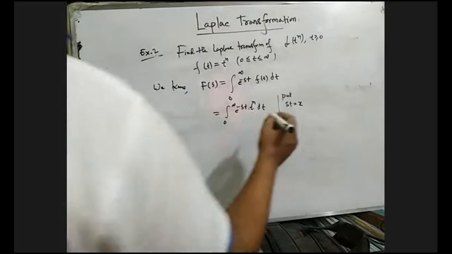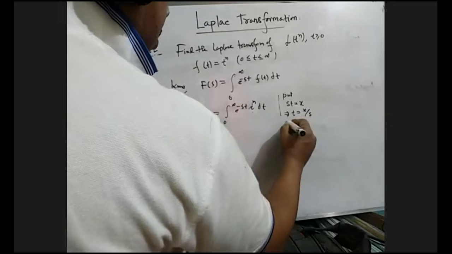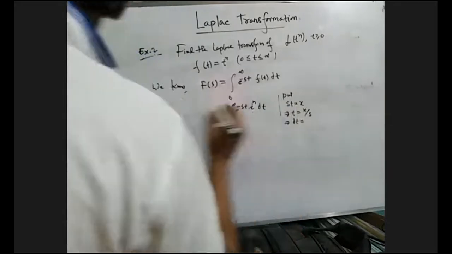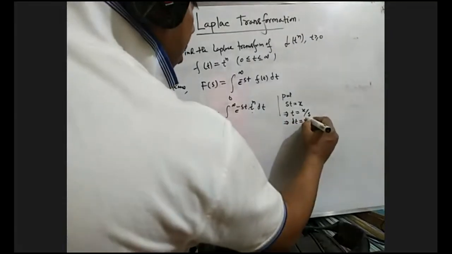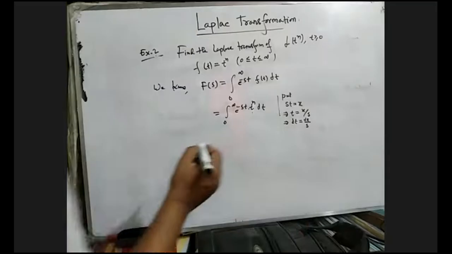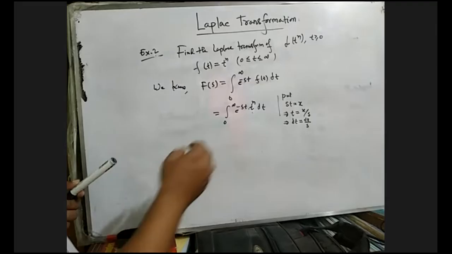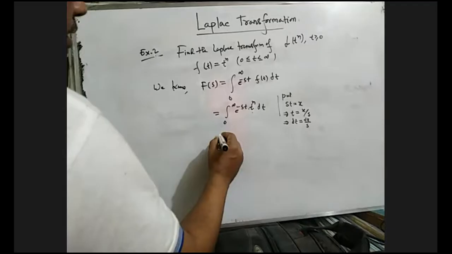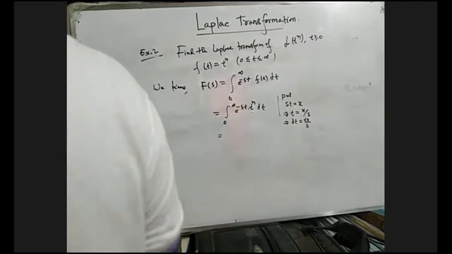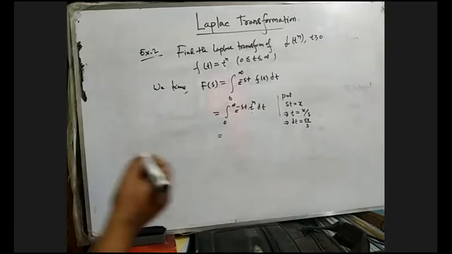So t equals x by s, and dt equals dx by s. That means the input variable t is transformed to x. The limit values will be the same, because this is 0 to infinity.